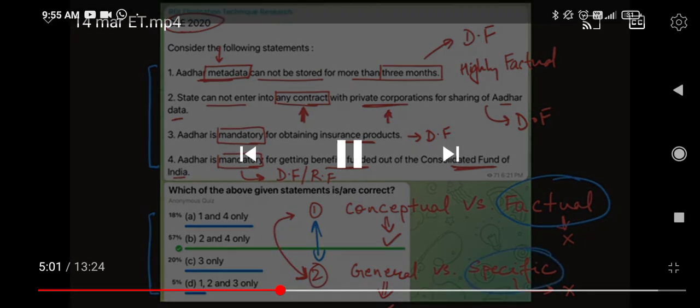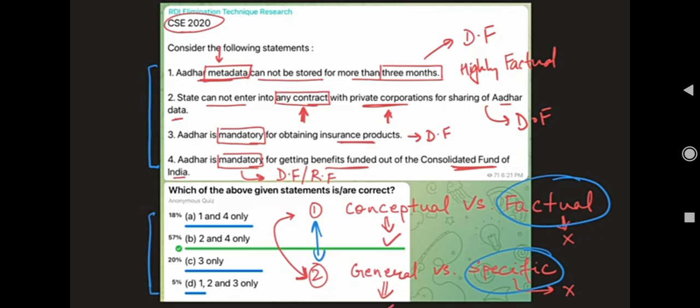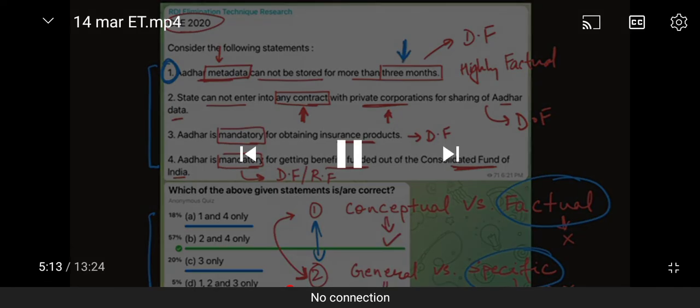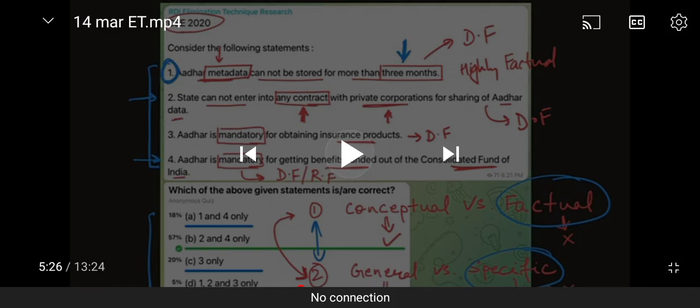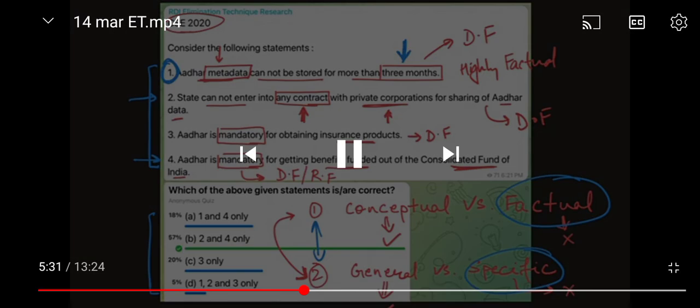Basically, it is easier to identify factual statements, right? So reject the factual or highly specific statements. Read the first statement. It says Aadhaar metadata cannot be stored for more than 3 months, right? Highly specific, highly factual. Compared to that, just read the second and the fourth statement. These are factual statements, but they are not data driven. They are not talking about a very specific thing. These are more general compared to the first and the third statement. These are more conceptual or general in nature.